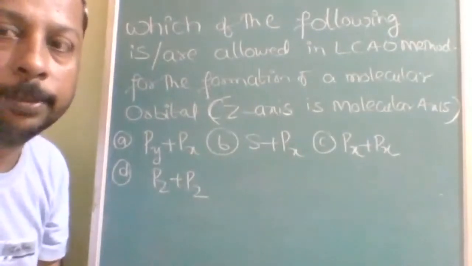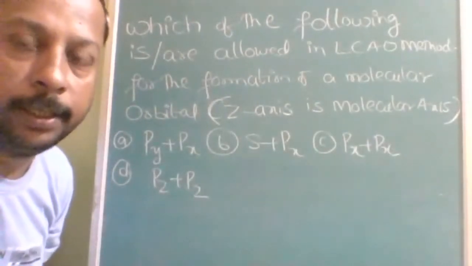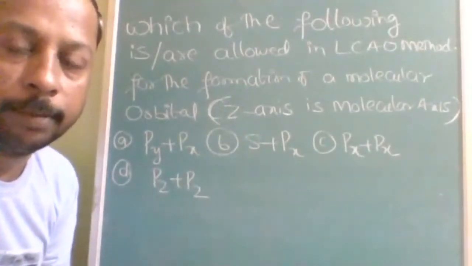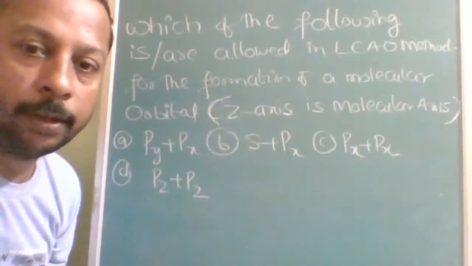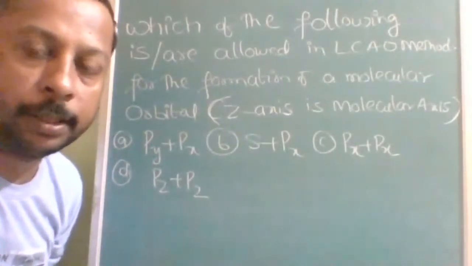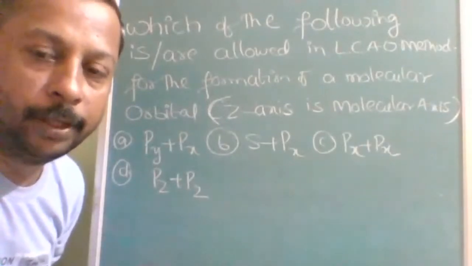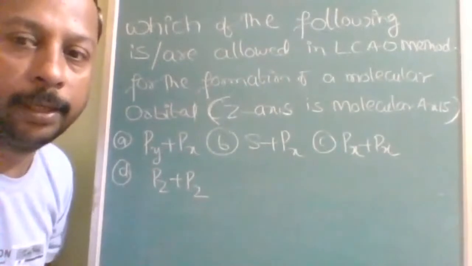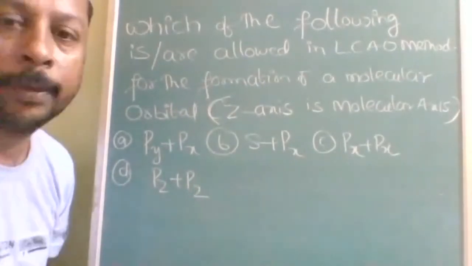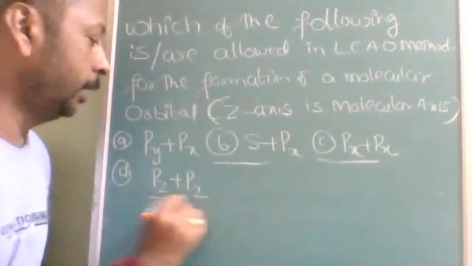Options you have to tell. LCAO means linear combination of atomic orbitals. It is a part of molecular orbital theory. A special digital board, multicolored lecture is given on this. You can cross check if you have any wrong concepts. The answer to this question is B, C, and D.